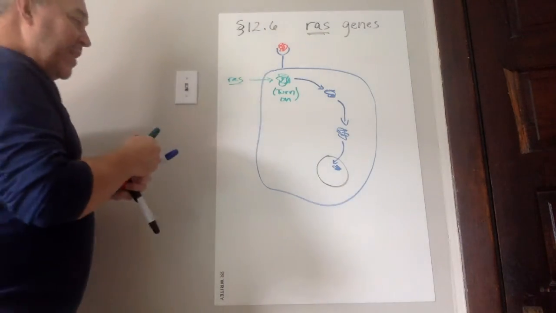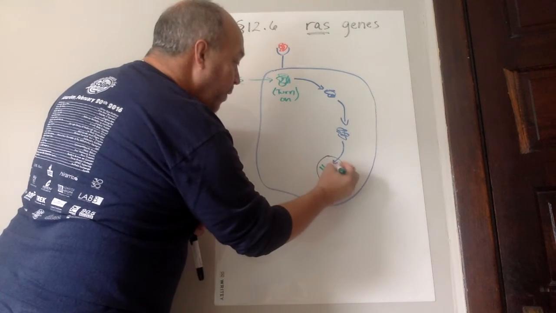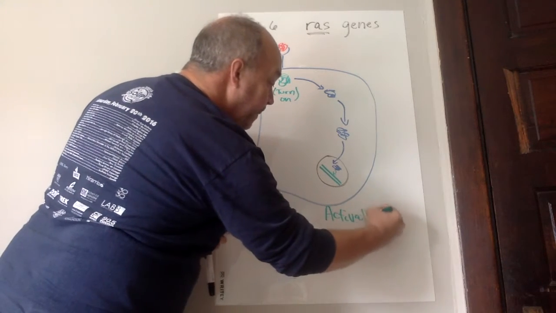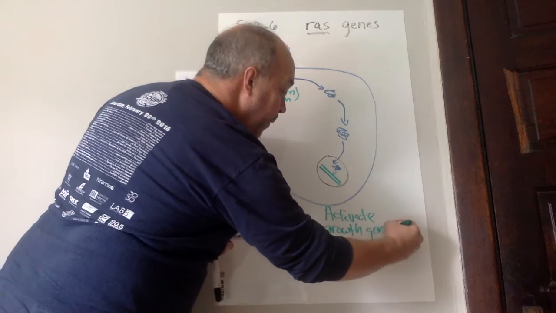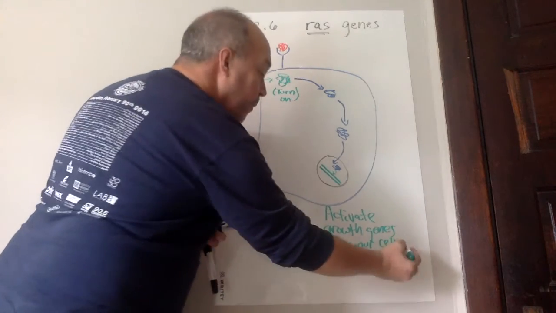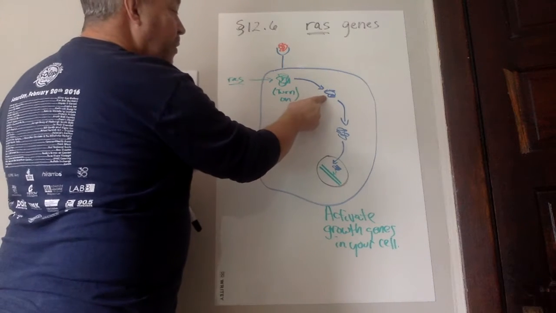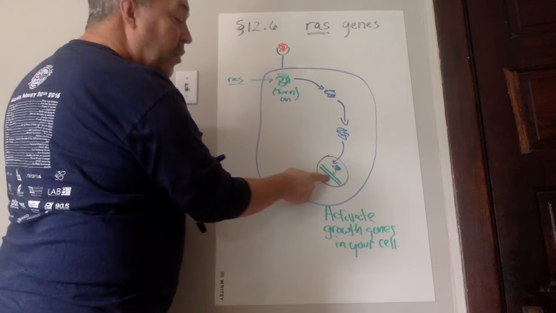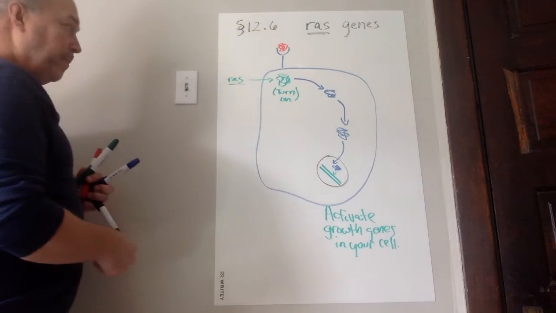And then inside of the nucleus, this particular product will then activate the growth genes in your cell. So the RAS gene, once it's turned on, creates a cascade of chemical reactions. The final product will then turn on a particular set of genes involved in cell growth.